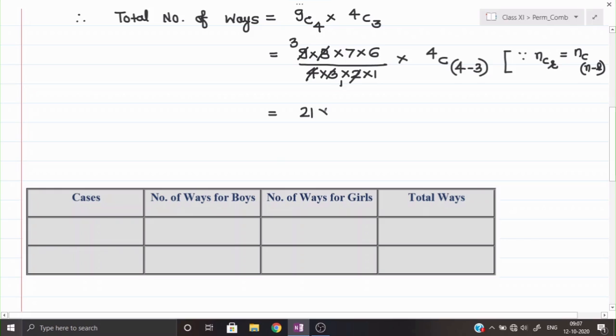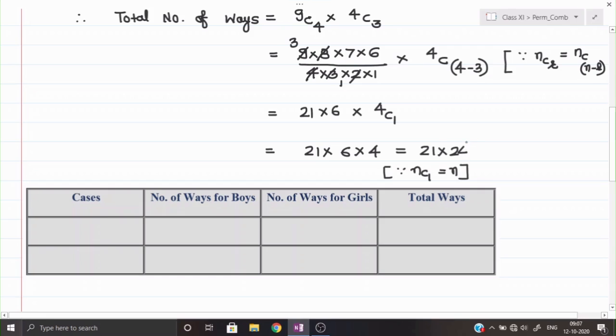7 and 3 I have multiplied by 6, multiplied by 4C1, and the value of NC1 is always equal to N. Sorry, this will become 21 into 6 into 4. You can say here, since we can say that the value of NC1 is always equal to N. And now what can be the answer here? 21 multiplied by 24.